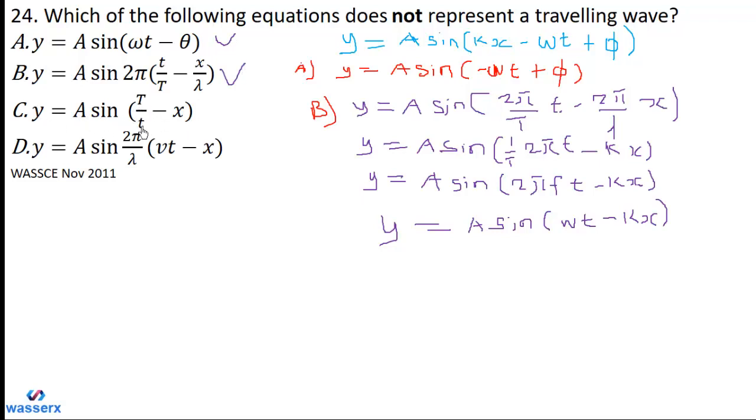Now we come to the third one. We can see clearly that we cannot rewrite this in terms of the general equation. So C is not an equation of a traveling wave. So that will be the correct answer.